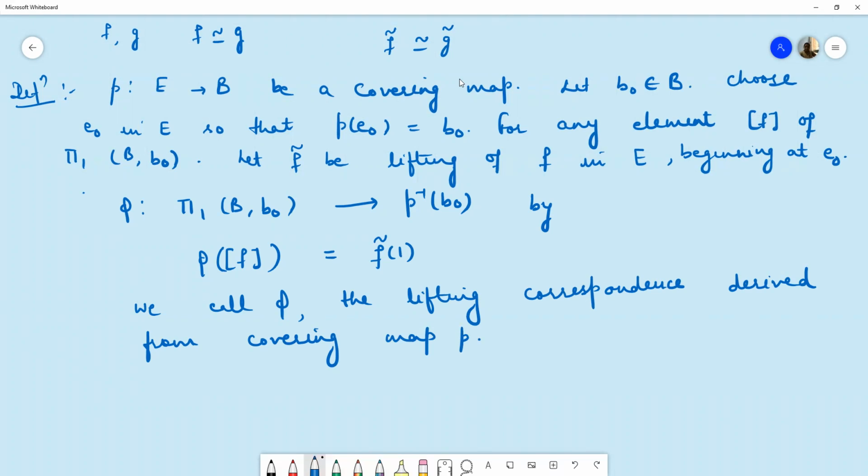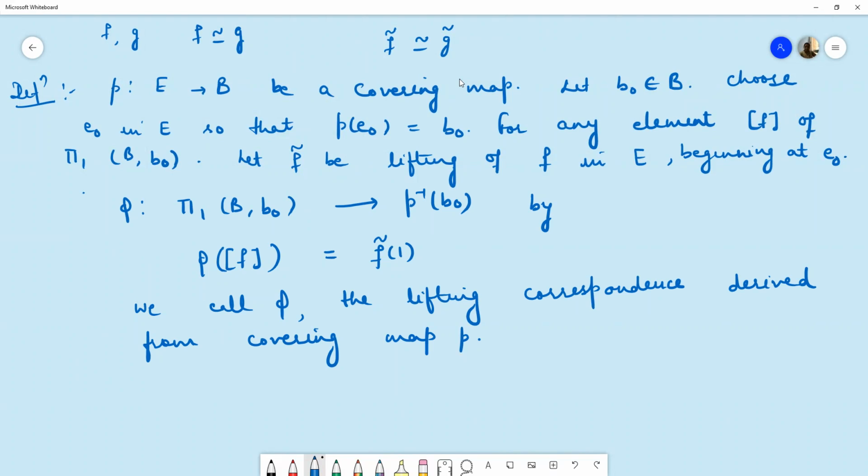This mapping phi is well defined because F curl at 1, the endpoint of the path F curl, is actually in the inverse image of B naught. So this lifting correspondence depends, of course, on the choice of the point E naught.